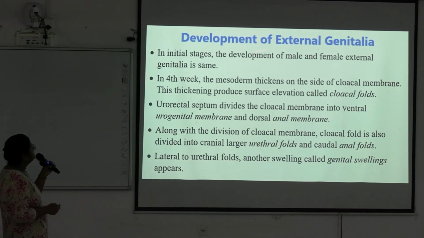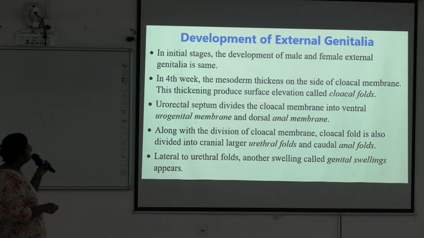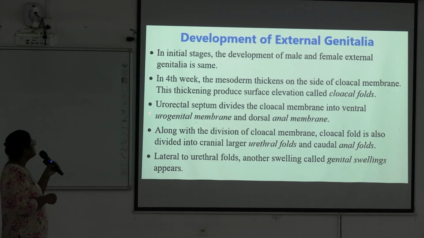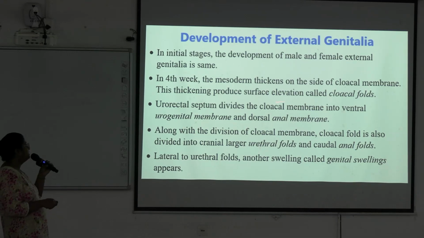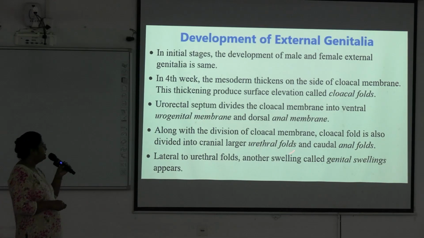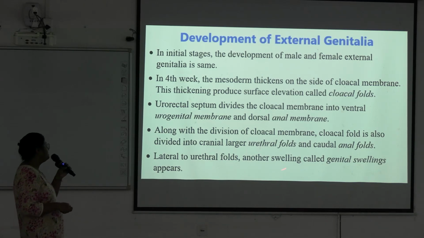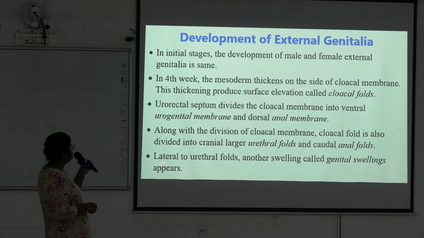Development of external genitalia. In the initial stages, development of male and female external genitalia is the same. In the 4th week, the mesoderm thickens on the side of the cloacal membrane and this thickening produces surface elevations called the cloacal folds. The urorectal septum divides the cloacal membrane into ventral urogenital membrane and dorsal anal membrane. Along with the division of the cloacal membrane, the cloacal fold is also divided into cranial larger urethral folds and caudal anal folds. Lateral to the urethral folds, another swelling called genital swellings appears.